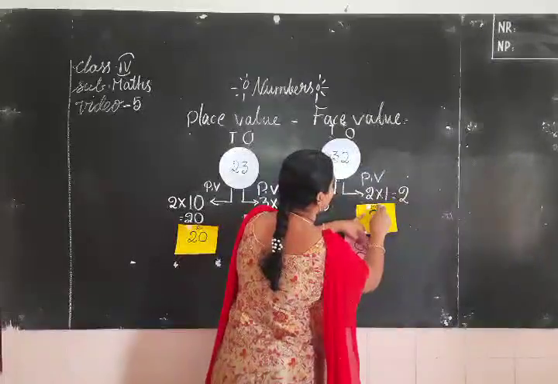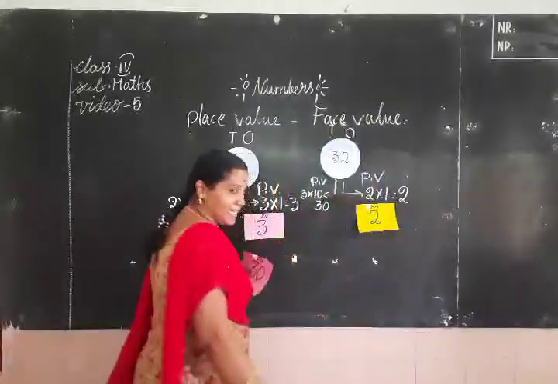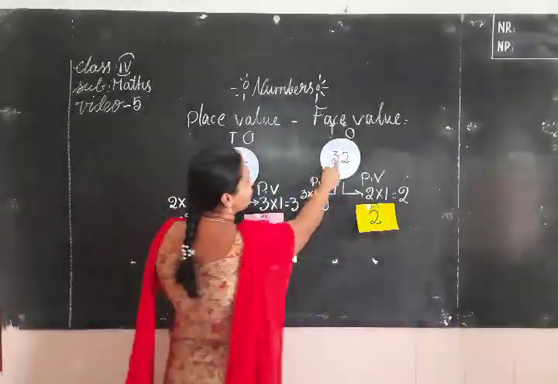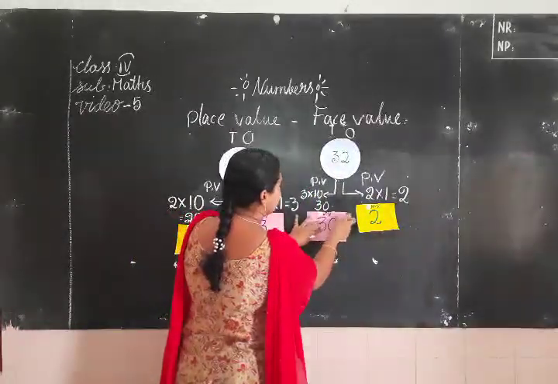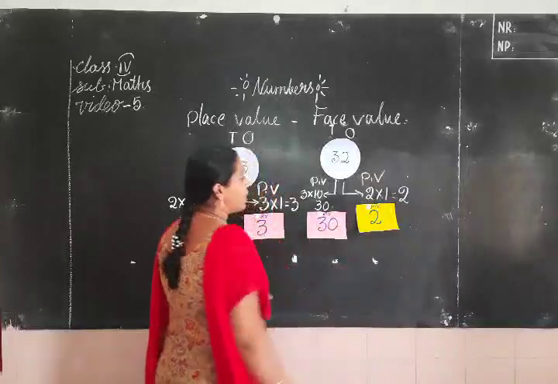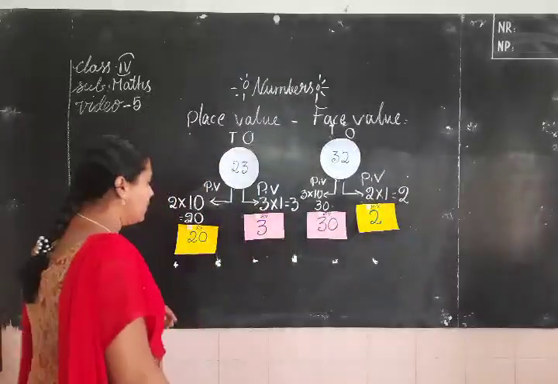Here the place value of 2 is 2. Why? Because 2 is in the ones place. The digit 3 is located in the tens place. The value of that digit is 30. Now you understand, children, place value?